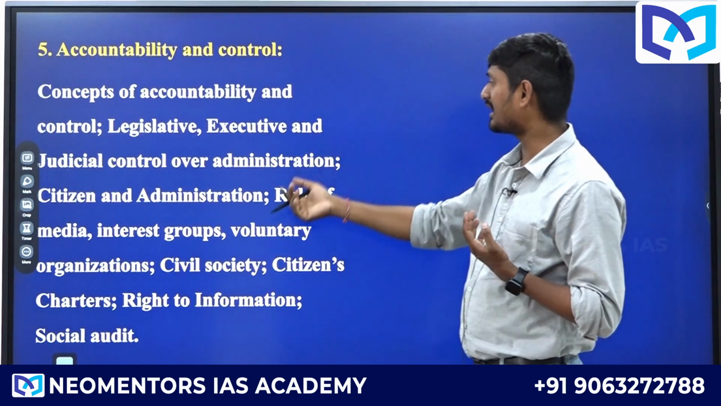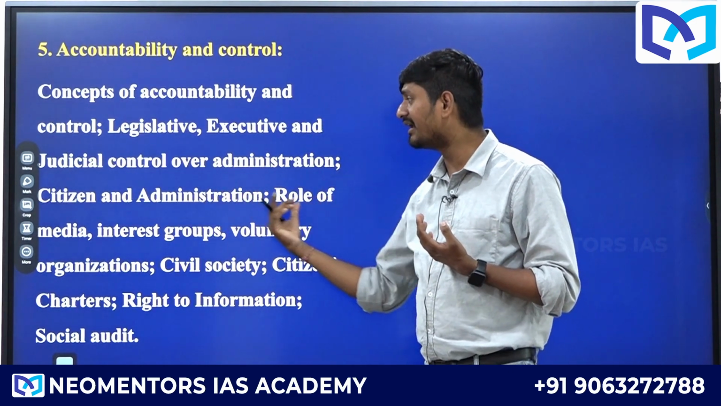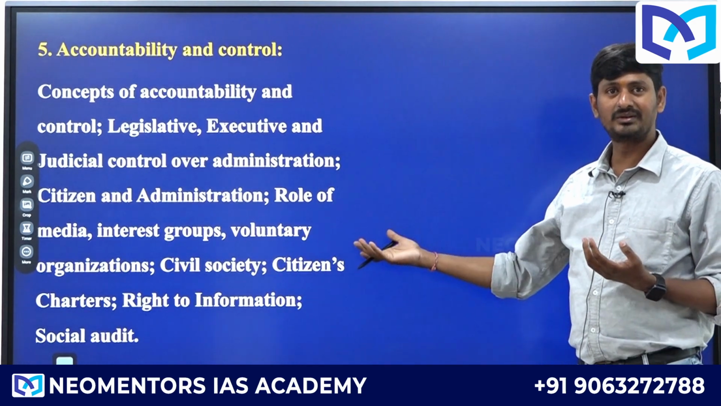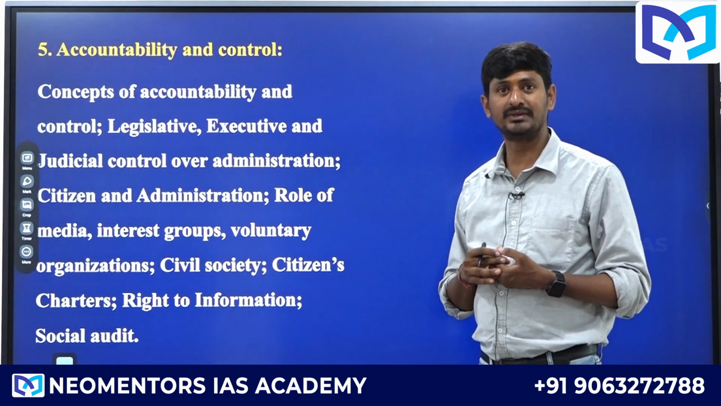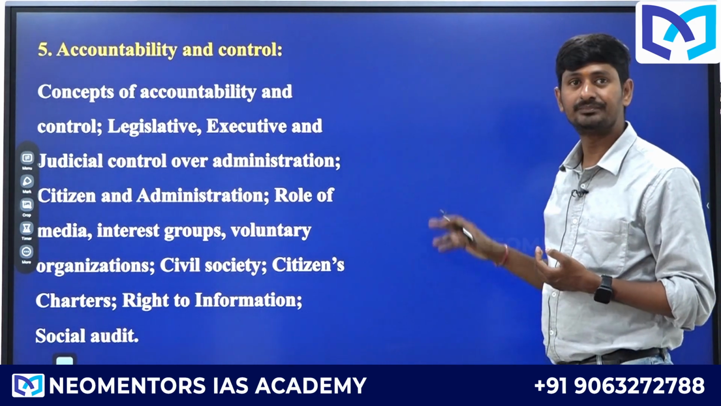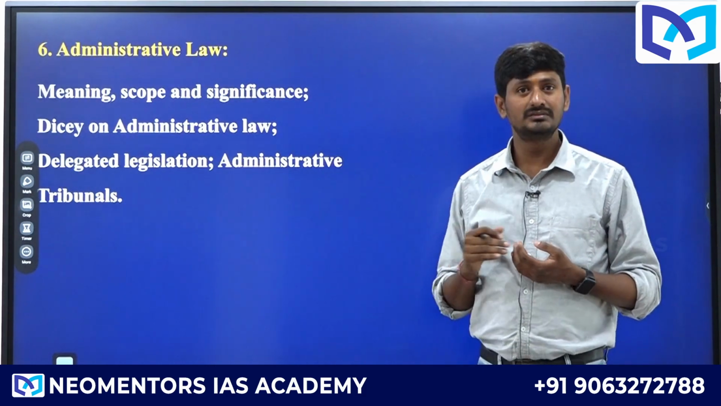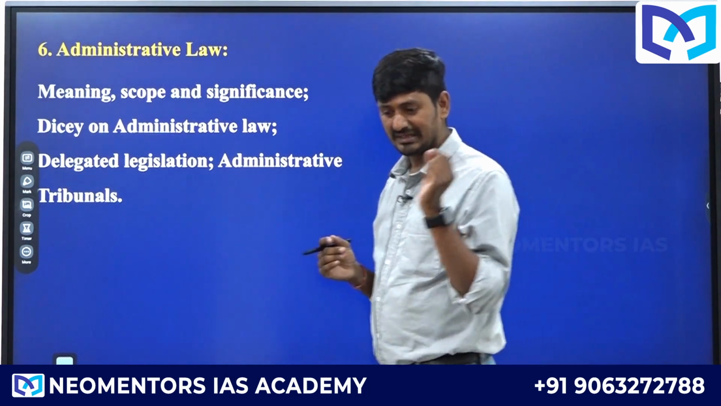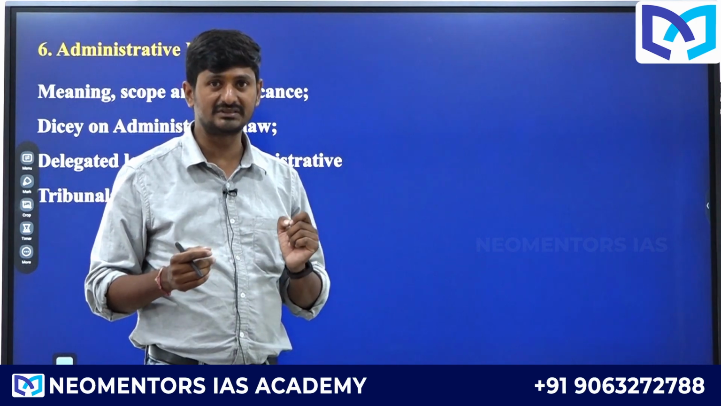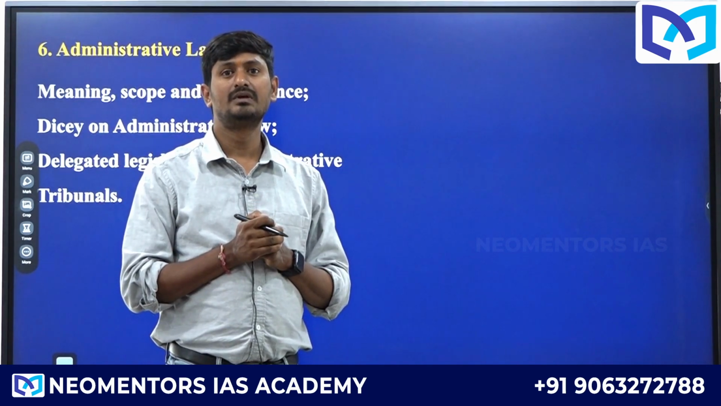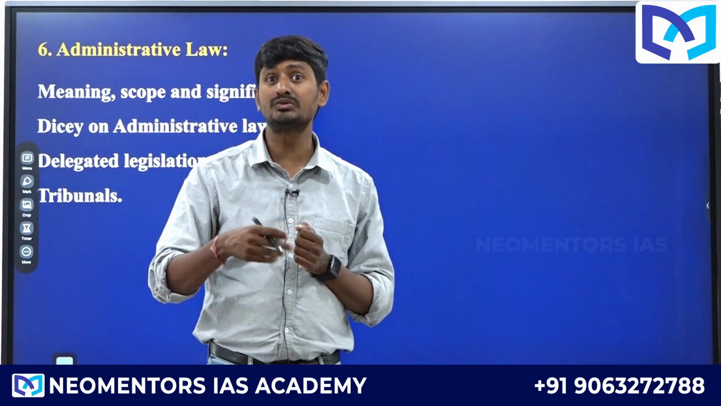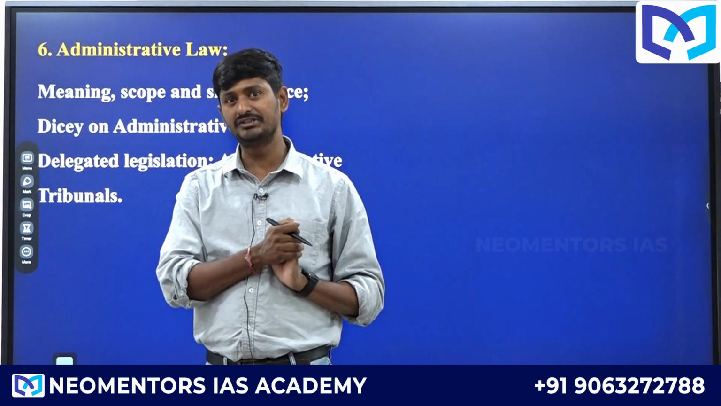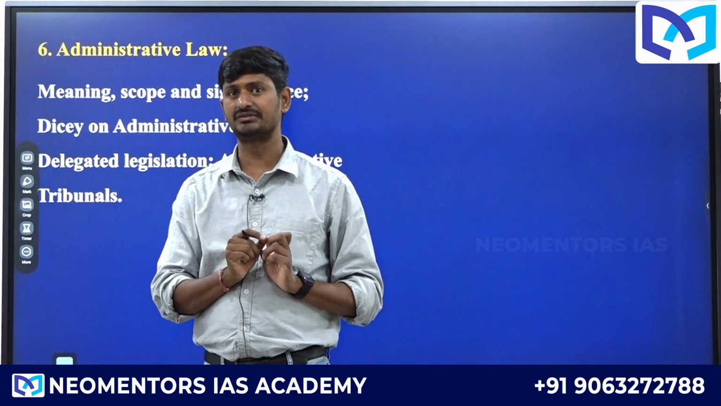See here: accountability and control, citizen and administration interface, role of media, interest groups, voluntary organizations, civil society, citizen charters. These are all topics you can come across in the ethics paper as well, and in general studies paper 2. And look at administrative law. It is a very, very important subject indeed, because if you observe the general studies paper questions and optional questions, you can find similarity both in context and in dimensions of the questions, but you need to be a little different from general studies answering. I will be teaching you how to write effective answers in the examination.